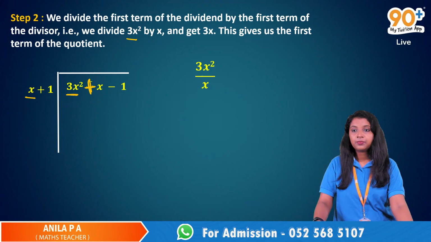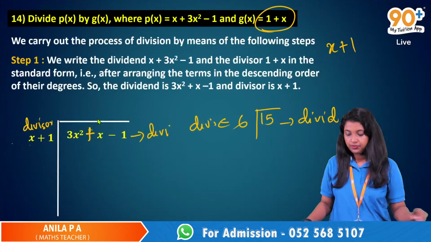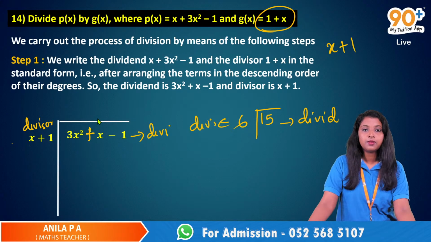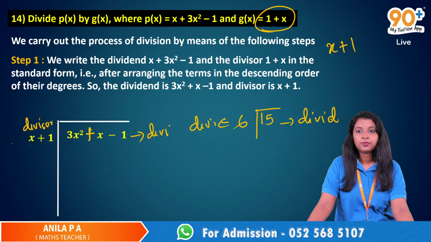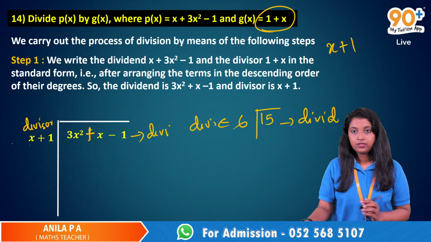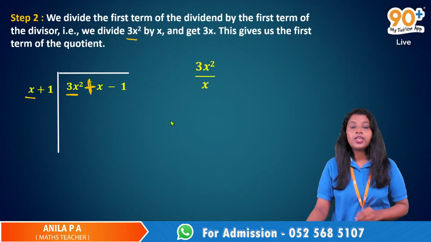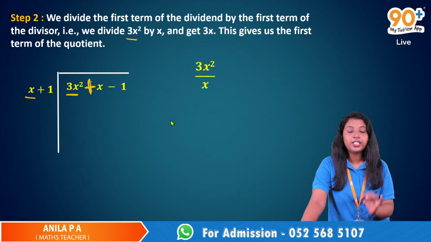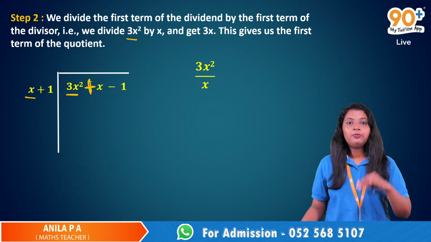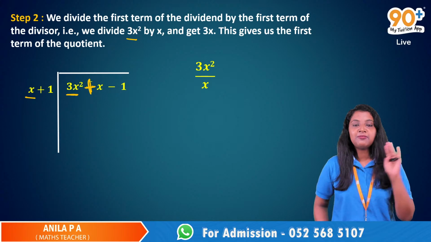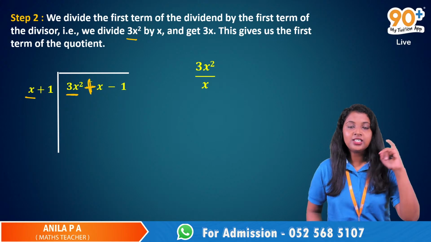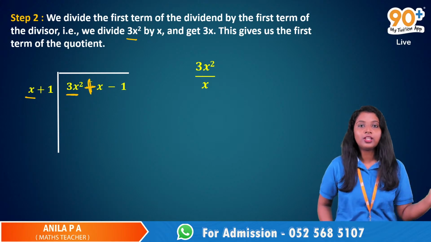Before moving to the steps, you must be familiar with words like dividend, divisor, quotient, remainder and all these things.